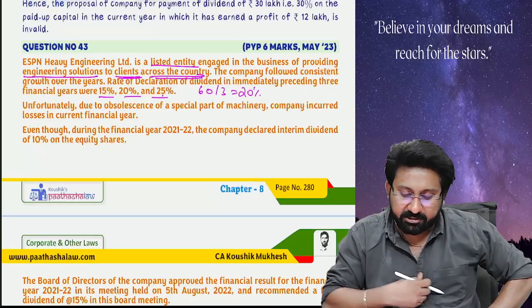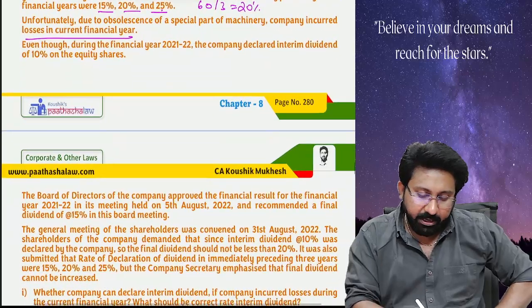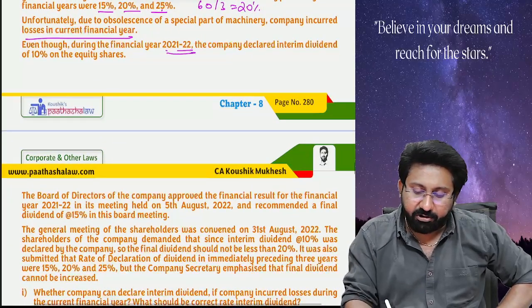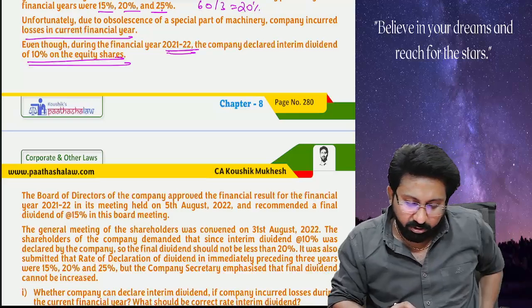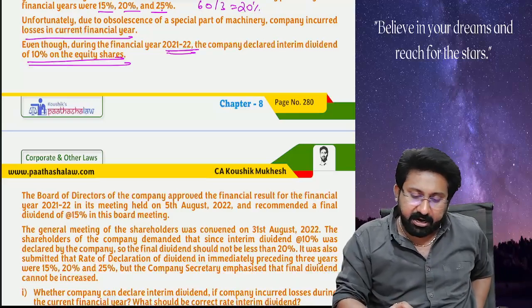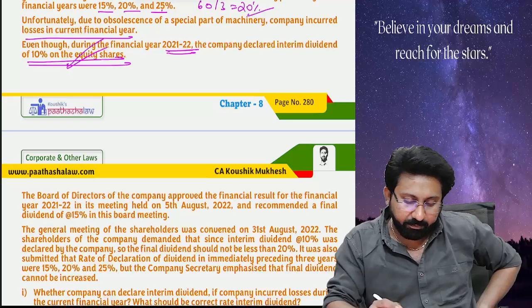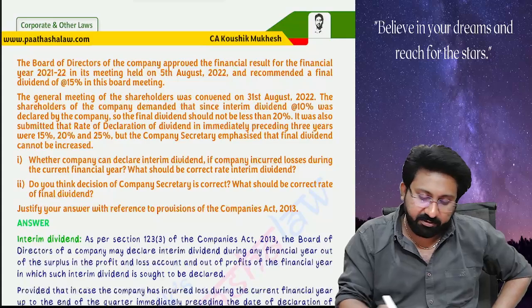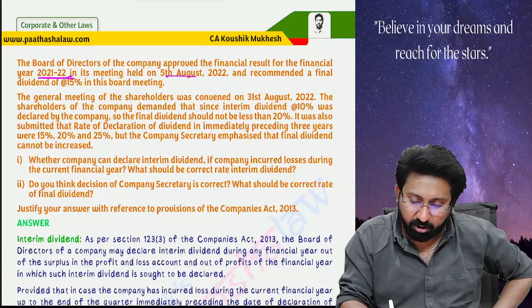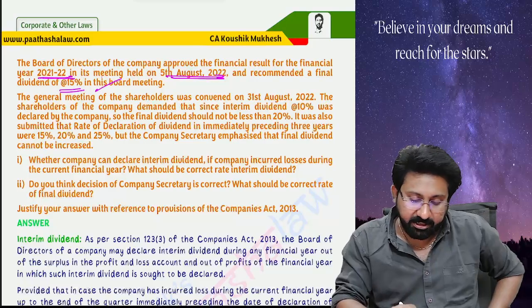Unfortunately, due to obsolescence of special parts of the machinery, the company incurred losses in the current financial year. Even though, during the financial year 21-22, the company declared an interim dividend at the rate of 10%. Okay, you can pay up to 20, you paid up to 10, correct. The board of directors of the company approved the financial results for the financial year 21-22 in its meeting held on 5th August and recommended a final dividend at the rate of 15% in this board meeting.